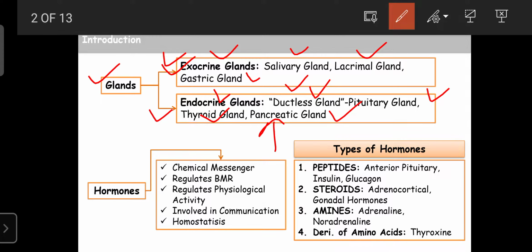Today our topic is the endocrine glands, or ductless glands. These glands secrete certain chemical substances known as hormones.